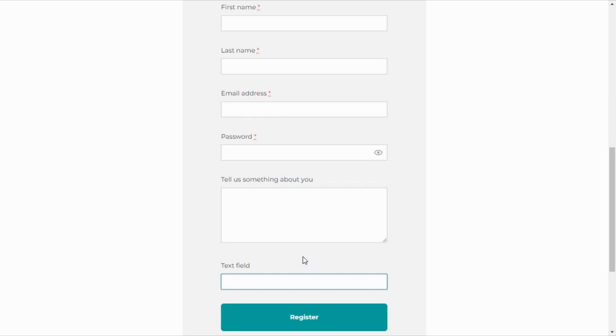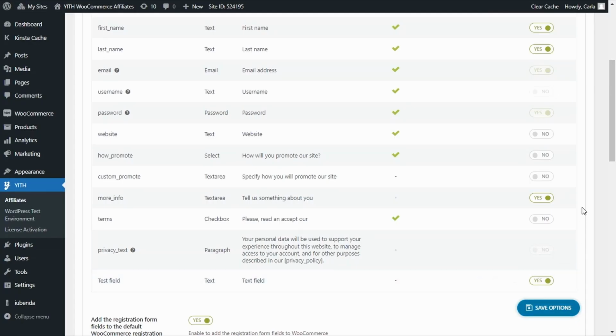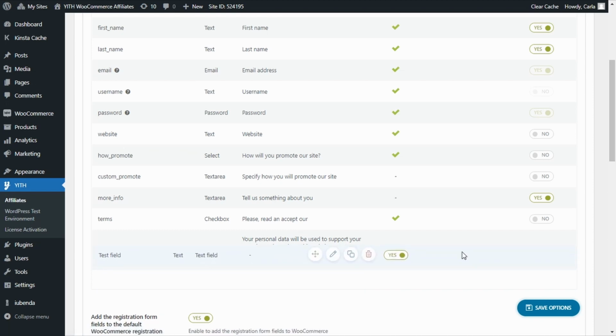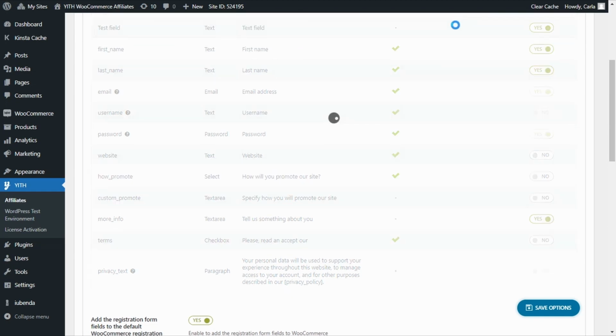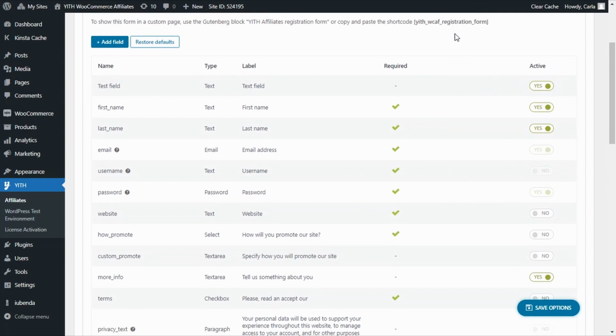But we can choose where we want to show each field, and I'm going to show you how to do that right now. Let's go back to the dashboard. So these are all our fields, the ones that are active and the ones that are not, but they are the ones that were created, okay? This one was the last one I created. I have my name text field, but the label text field, as I have just shown you. And we can move this around by just clicking here and dragging this field wherever we want to, and then dropping it. I'm putting it here on top of all of the other fields, so we're going to save this.